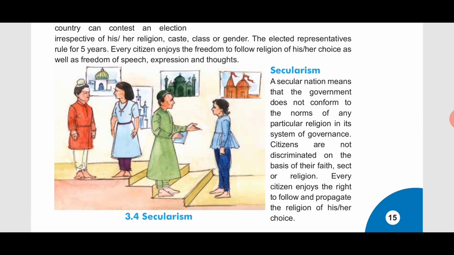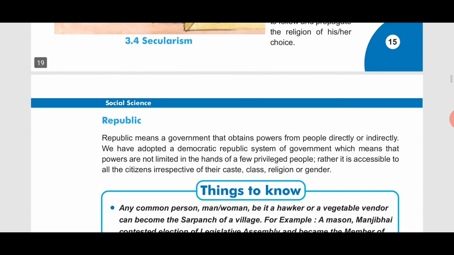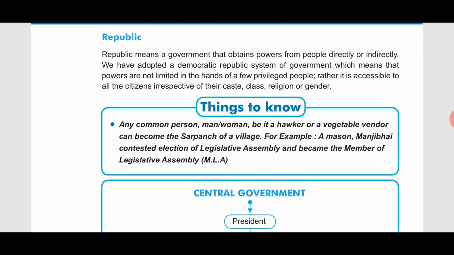Okay, so the religion whatever they are following, they can propagate it. That is secularism. Then next is republic. The government that obtains power. Republic means that it is the power of the people. So we'll see the paragraph.